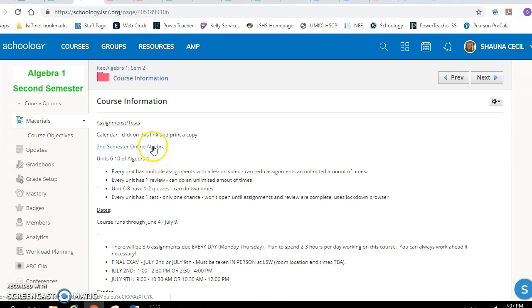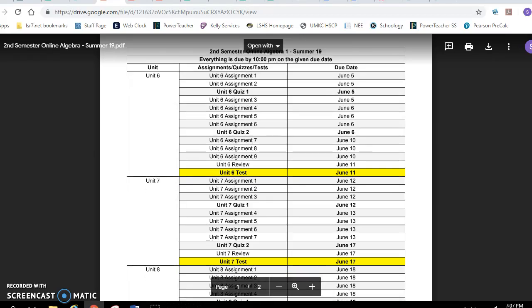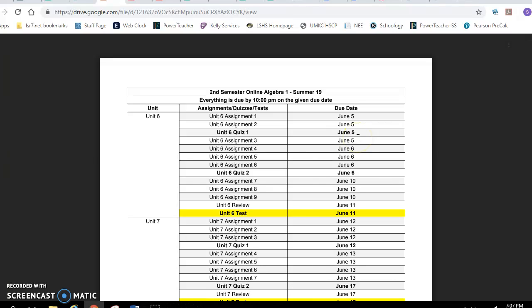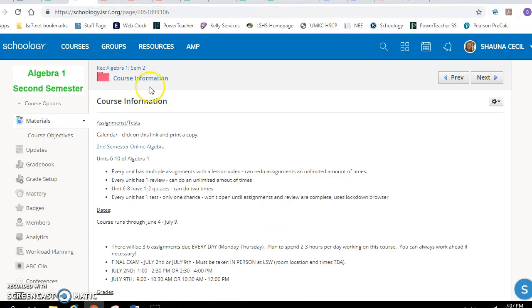so the first thing here we have is our assignment calendar. So I would save this to your drive or print it so you have a copy of it and you can follow along and you see the due dates for everything. So everything has a due date and it's all due by 10 p.m. on that given date. As you can see, there's like 4 assignments due on the 5th, 4 assignments due on the 6th. So typically there's 3 to 5 assignments due every day, Monday through Thursday.